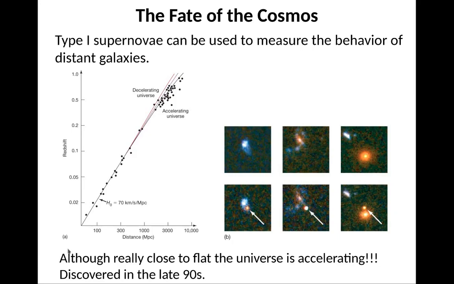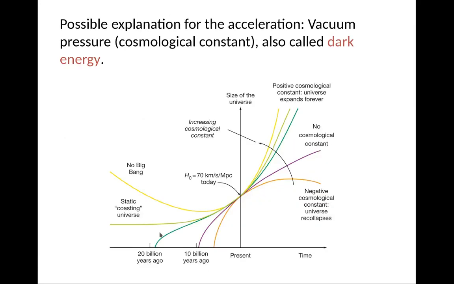You can look at these plots here. This is the local universe, and you look to larger and larger distances. What happens is that there was great evidence that the universe is actually not decelerating, but accelerating. So this was the dark energy, which was discovered in the late 90s.